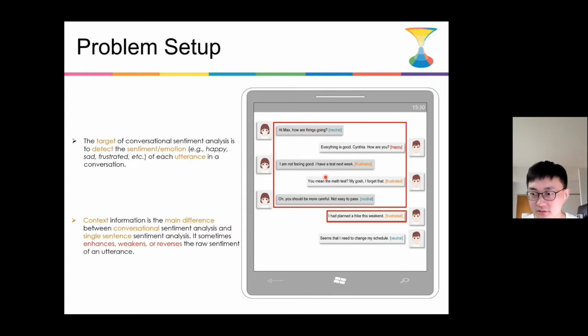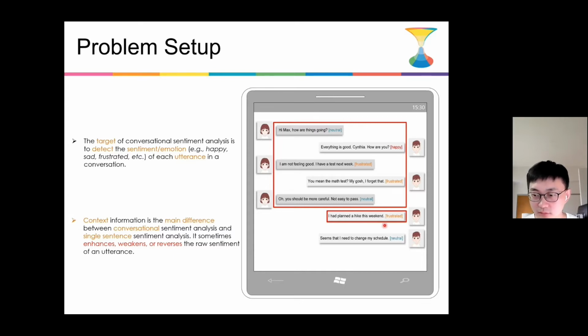For example, here is a conversation snippet. For this utterance, "I planned a hiking this week," it is hard to determine the emotion. It can be happy or neutral. But if we look through the previous utterances, then we can find that the speaker forgot the math test being held next week. He will not have enough time to prepare for the test if he still carries out the plan of hiking. So in this case, we see that the emotion of this utterance is frustrated.